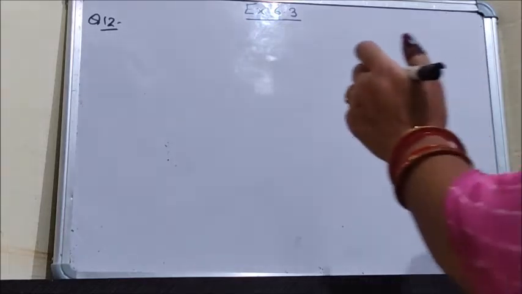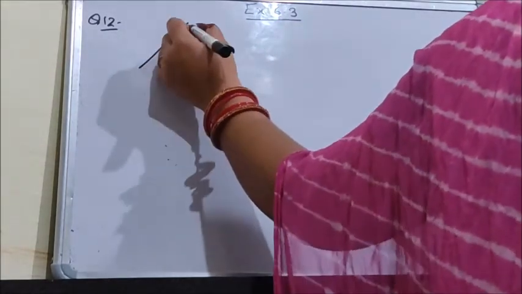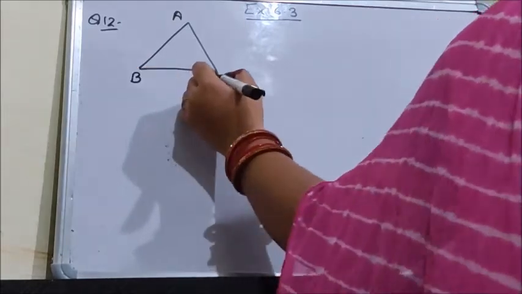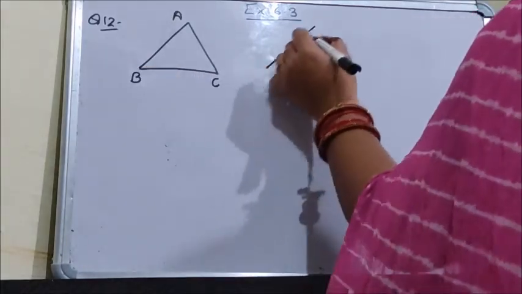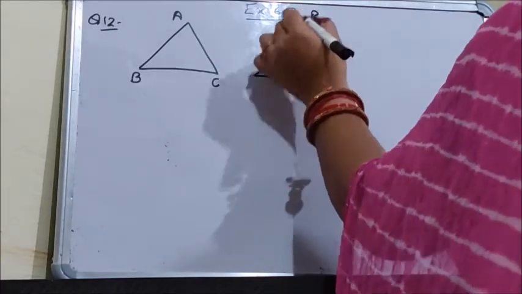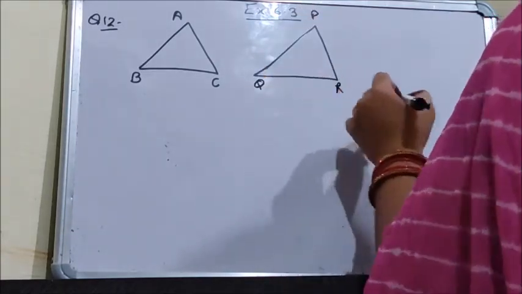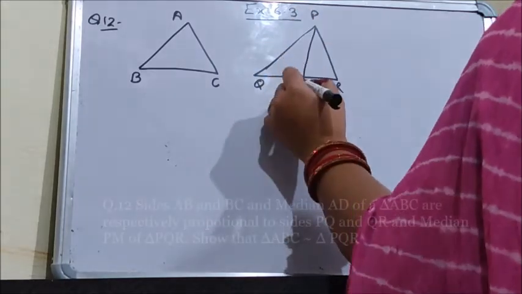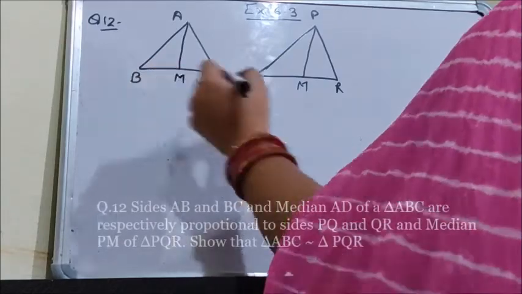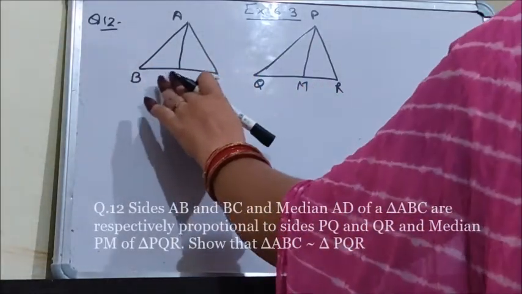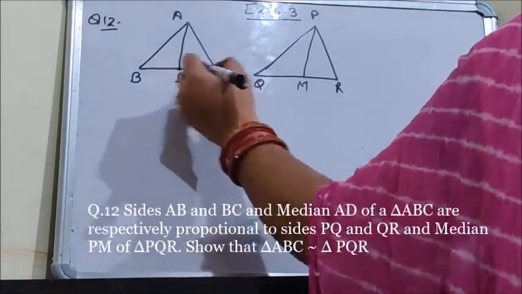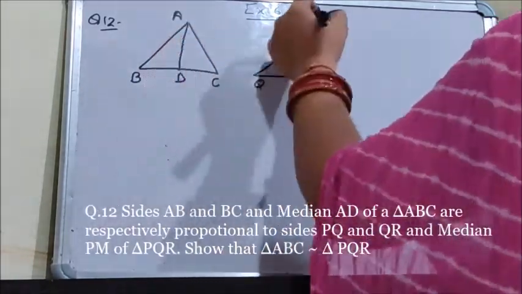Question number 12 is about two triangles ABC and PQR. These are the medians. A median is the line segment joining the vertex to the midpoint of the opposite side. So this is the midpoint, because AD and PM are the medians.